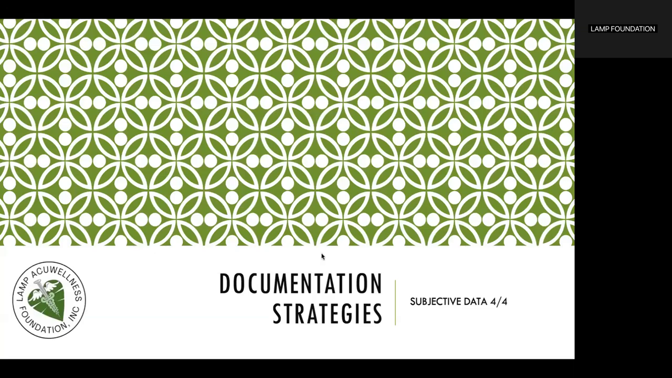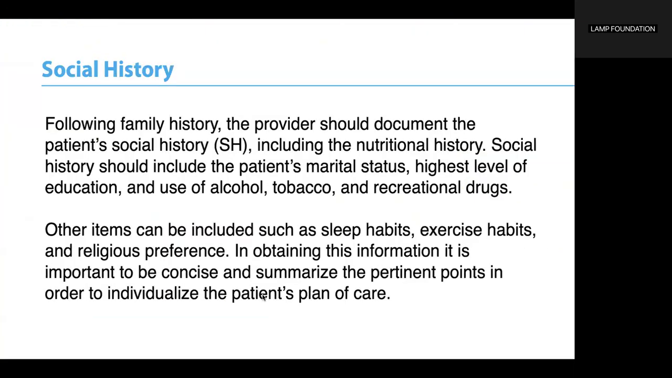Subjective data, part 4 of 4. Social history. Following family history, the provider should document the patient's social history, including the nutritional history. Social history should include the patient's marital status, highest level of education, and use of alcohol, tobacco, and recreational drugs. Other items can be included, such as sleep habits, exercise habits, and religious preference.